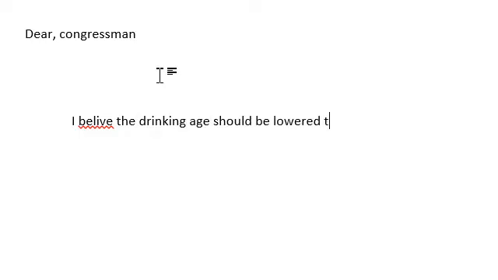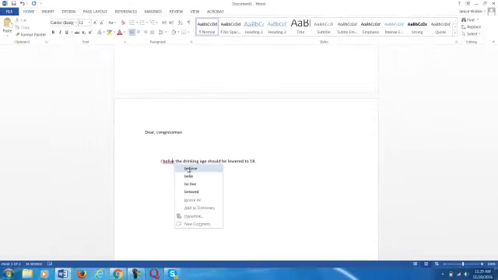Now I'm going to come over and just try and figure out an opening. I'm going to start with an I believe statement so that I can go back and reword it. So I believe the drinking age should be lowered to 18. Now, of course, we're going to have to change this, but this is only a rough draft.